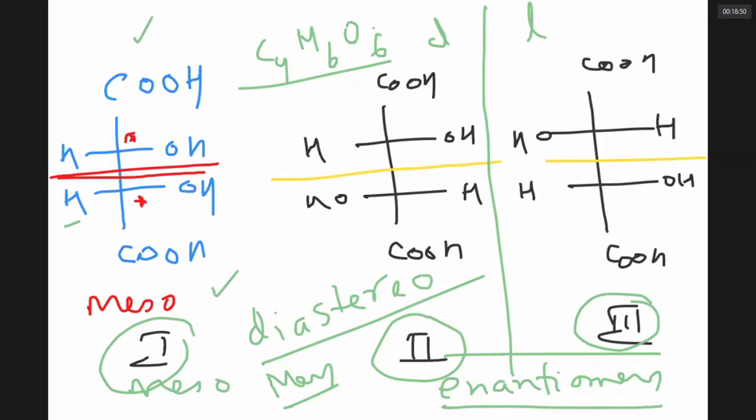Such compounds which have more than one chiral carbon but are still optically inactive because they have a plane of symmetry, because one part of the molecule is cancelling the optical activity of the remaining part, are called meso compounds. They don't show optical activity because one part cancels the other. It is called internal compensation. So a meso compound is optically inactive, though it has more than one chiral carbon.